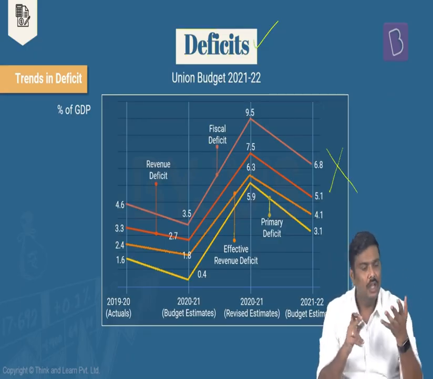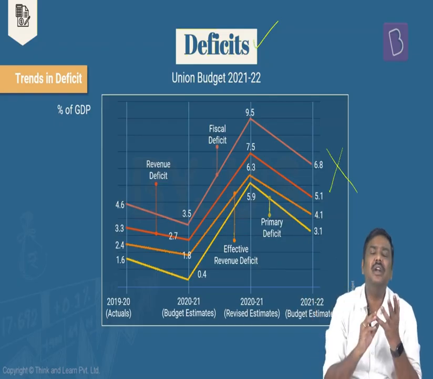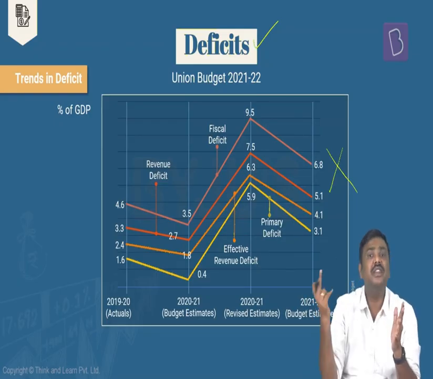First and foremost, only 4 deficits are required now. You don't have to worry about monetized deficit. Why? We have discontinued it. Although there's a provision under the FRBM amendment now, right? But we are not using monetized deficit now. Budget deficit discontinued, replaced with fiscal deficit. Now I will get this.